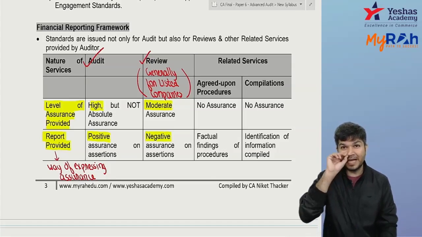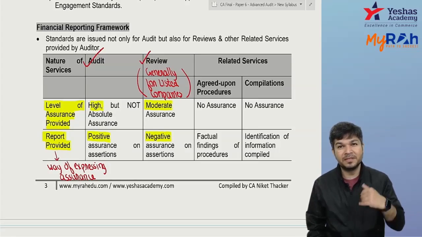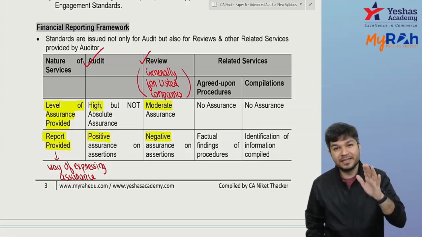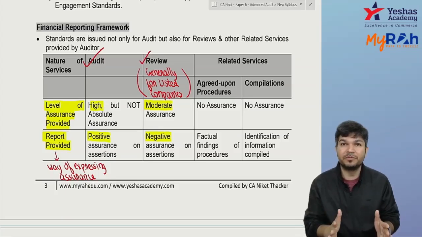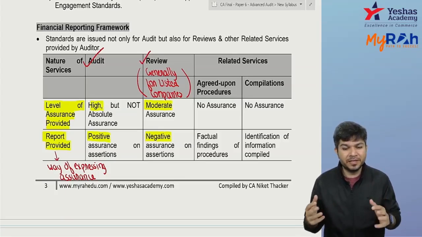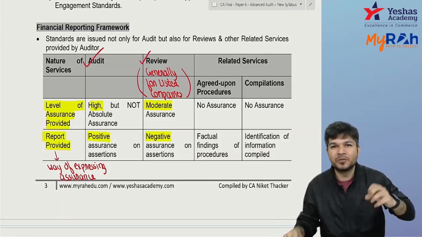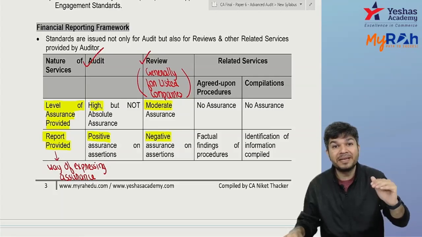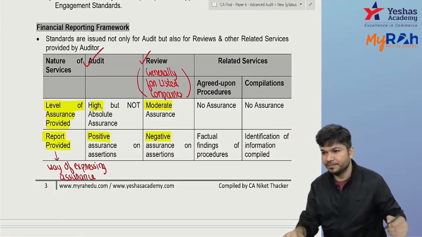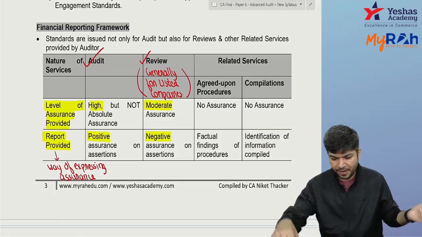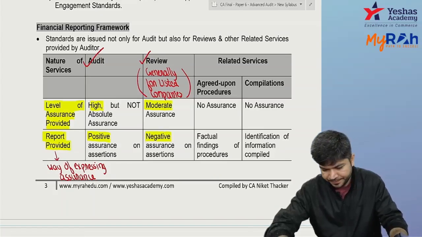If the review is as per the provisions of SEBI, it is a listed entity, and the related review is there, they want the same auditor only. Your auditor only has to do your review. But if you're doing a review not as per the SEBI requirement, but just like that, for example the bank wants some data, and for that you got it reviewed and given, then there you may have a different auditor. But if it is as per the provisions of SEBI, it has to be the same auditor. Okay? Clear? Okay.